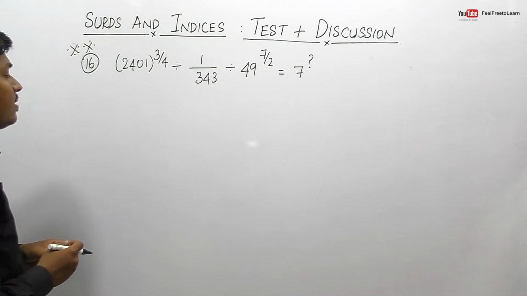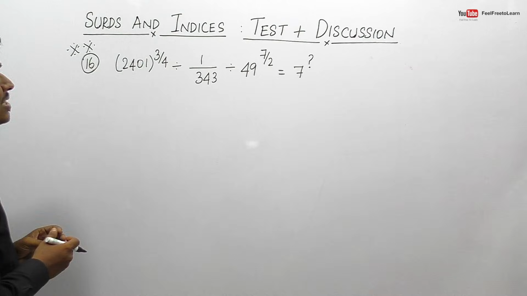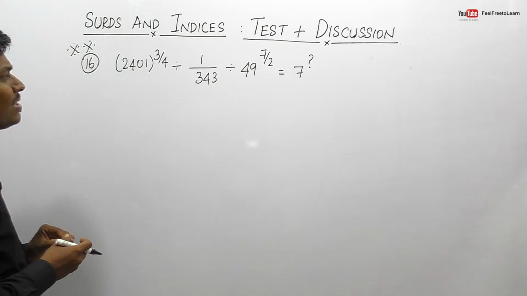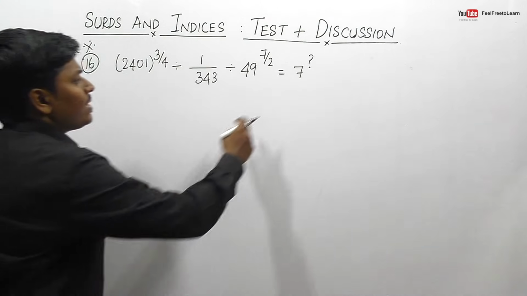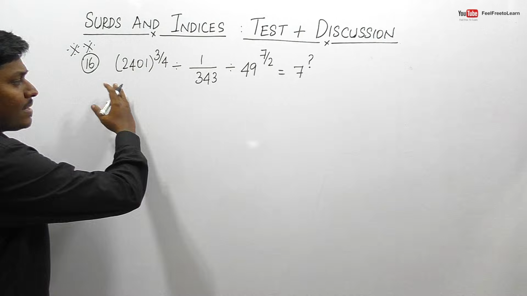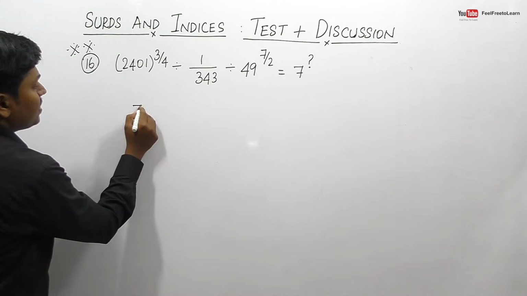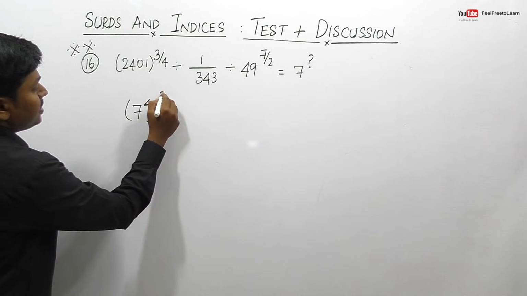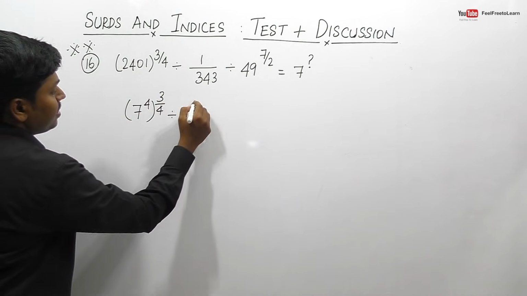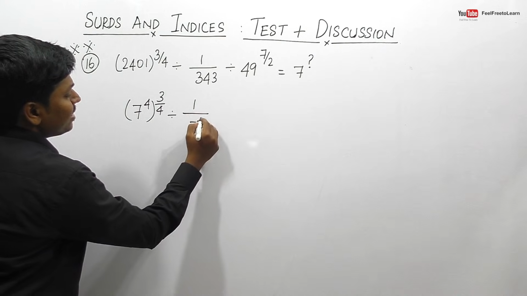Question number 16. 2401 power 3 by 4 divided by 1 divided by 343. I think we need to find 7 power something, right? We need to convert all the expression in terms of 7 power something. So this can be done as 7 power 4. So 7 power 4, power 3 by 4, divided by 1 divided by 343, which can be done as 7 cube, right?